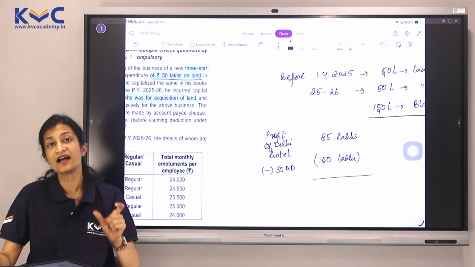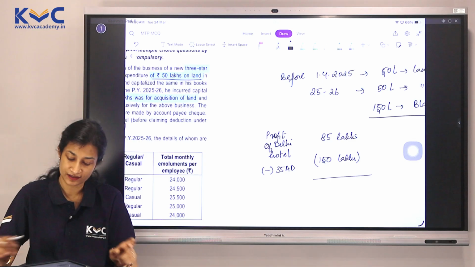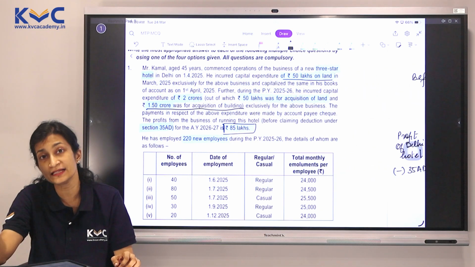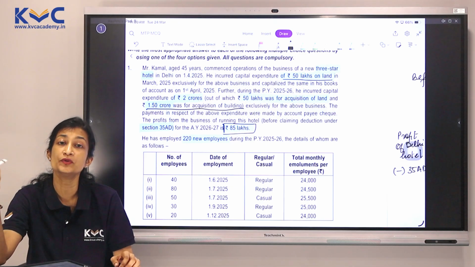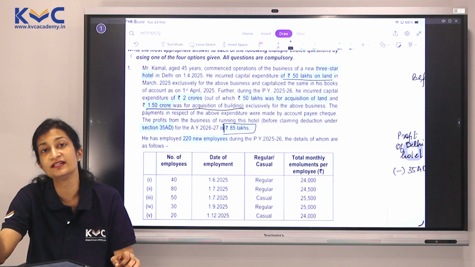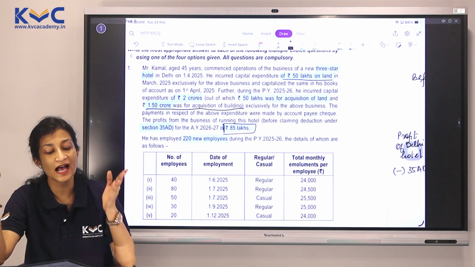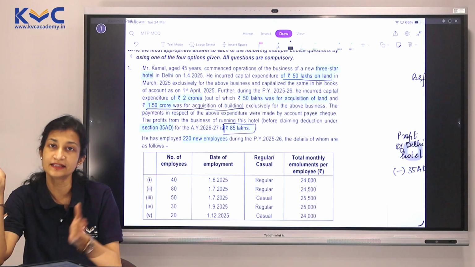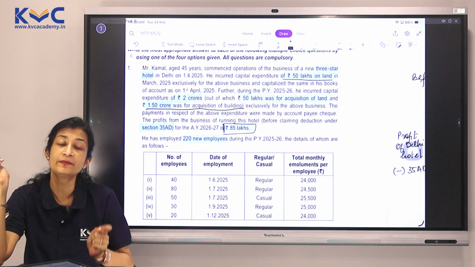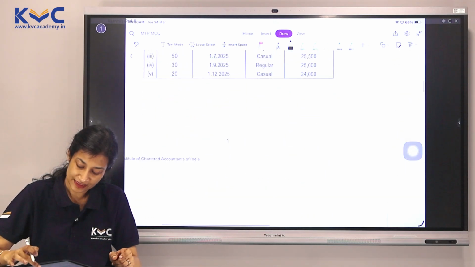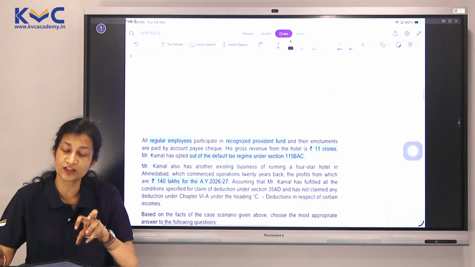So now we have this which will result in a loss. Now can I set off this loss with any other income? Yes, we can use other specified businesses. There is no such condition to set off. They should have also followed the rules and started only after a time period. So even if the Ahmedabad Hotel was opened 20 years back, even then we are eligible to use this loss